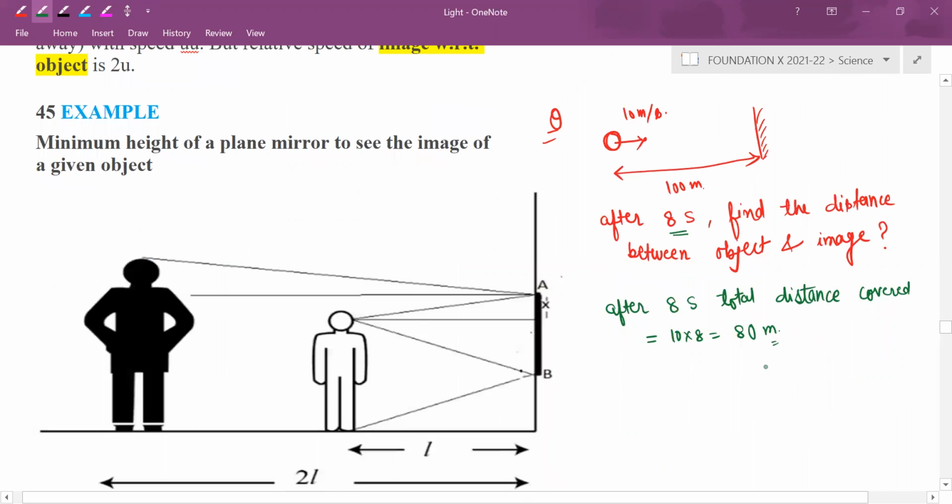So the distance of object from mirror will be how much? Sir, 20 meter. So this distance will be 20 meter only, right?